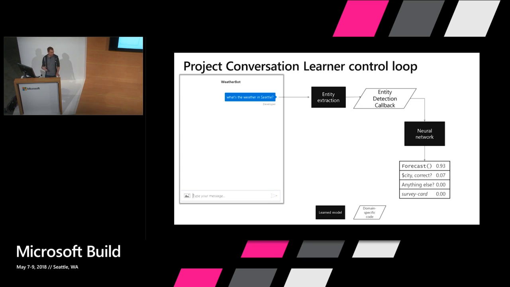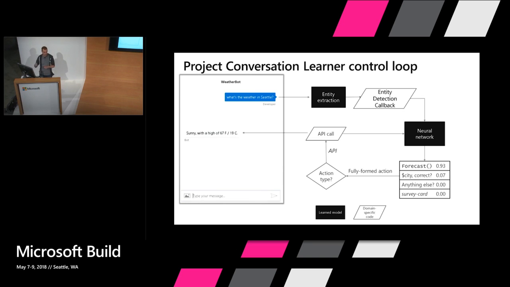So these are the different actions and the scores that come out. If there are constraints on actions, then those can be clamped to 0. So you can see some of the actions here have been forced to 0. In the demo, I'll show how that happens. Then you go and execute the action. That action can be an API call. API calls can go off and look up information, for example, retrieve a weather forecast or transfer money in people's bank accounts, whatever makes sense in your domain. They can also return text back to the user. They can also generate a card and return a card to the user.